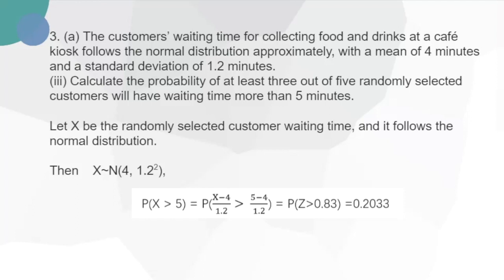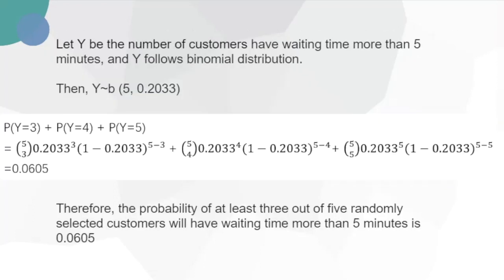So we can let X be the randomly selected customer's waiting time, and it follows the normal distribution. Then X follows normal with mean of 4 and standard deviation of 1.2. The probability that X is larger than 5 equals 0.2033.